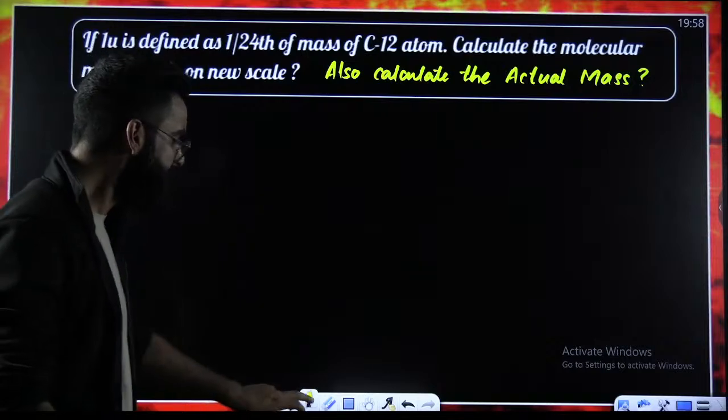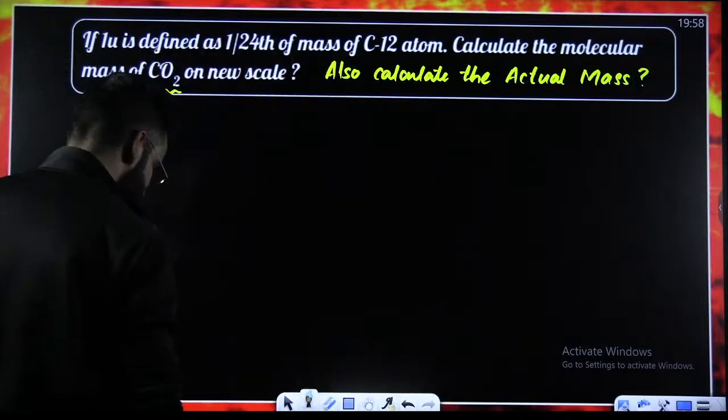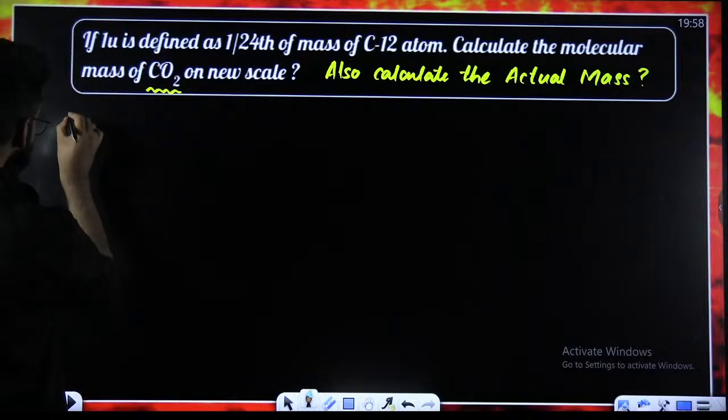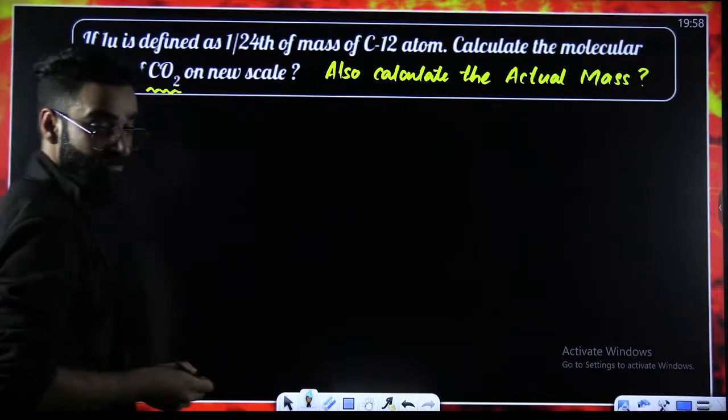Now, how do I solve them? Let's try to understand. My dear students, if I ask you, how did we define 1 U?